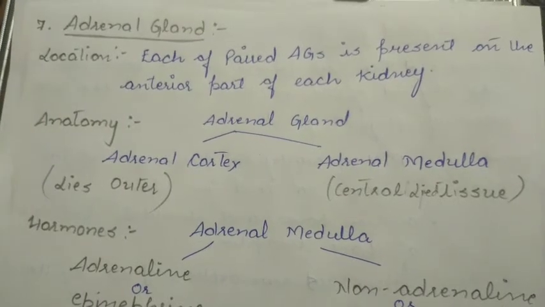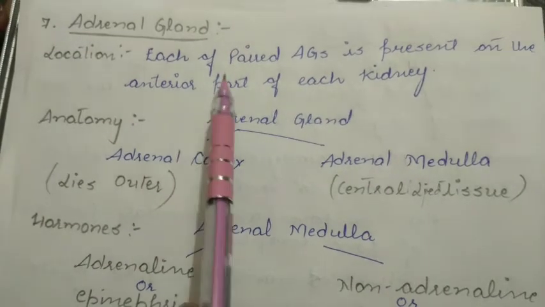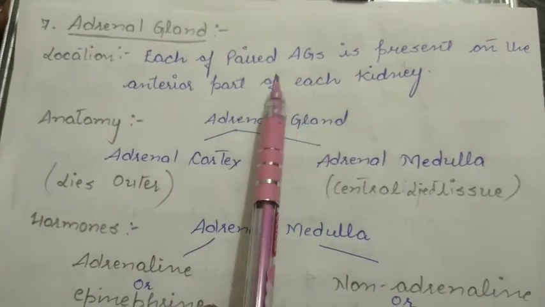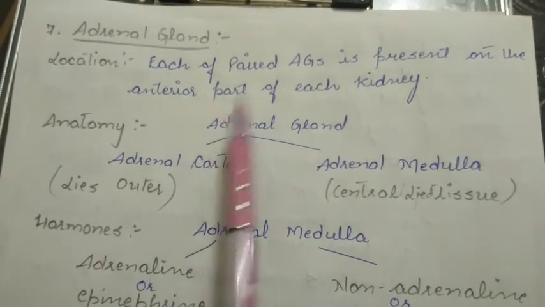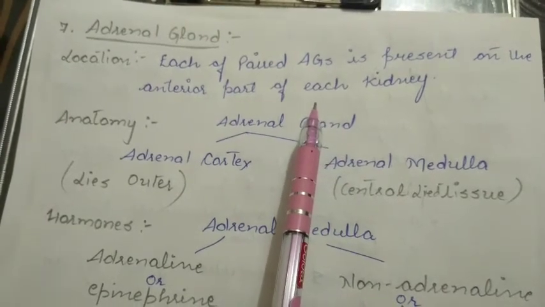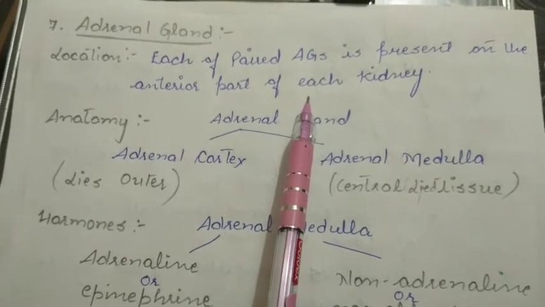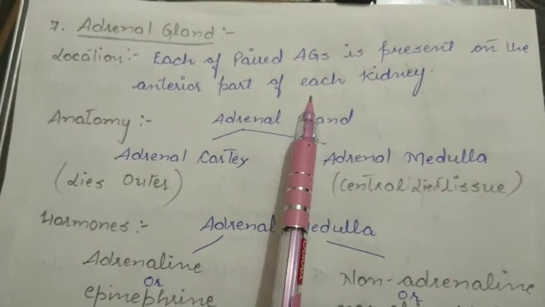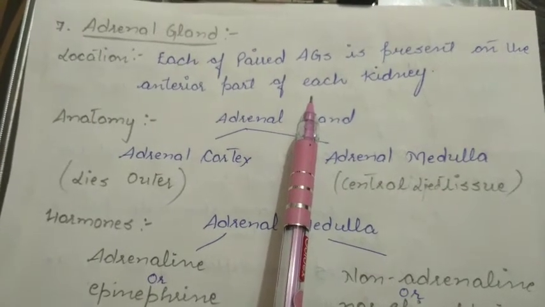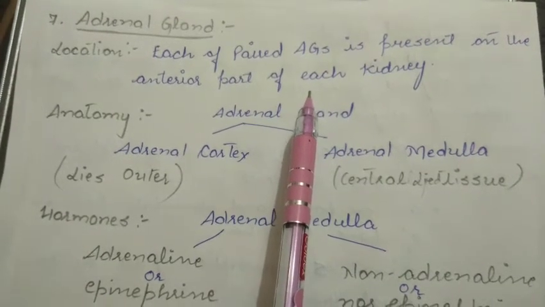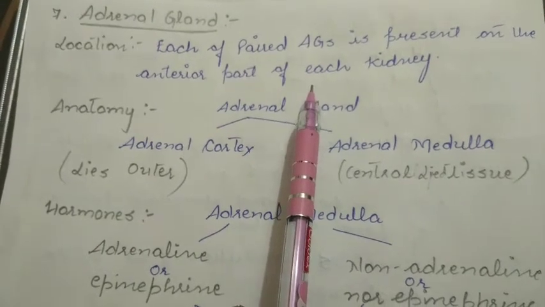Our next gland is the adrenal gland. The adrenal glands are paired. One of the adrenal glands is present on the left kidney and the other is present on the anterior part of the right kidney. It means each kidney carries a single adrenal gland. There is one pair of adrenal glands, one on the left kidney and second on the right kidney. It is a triangular shaped structure present at the tip or anterior part of the kidney.